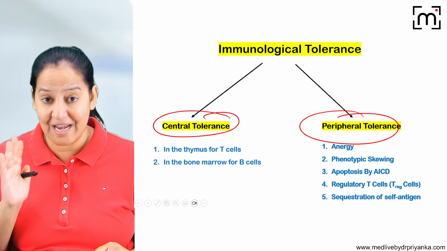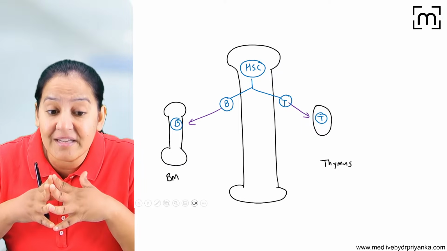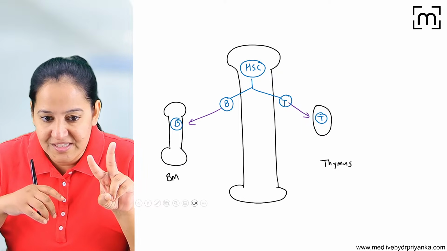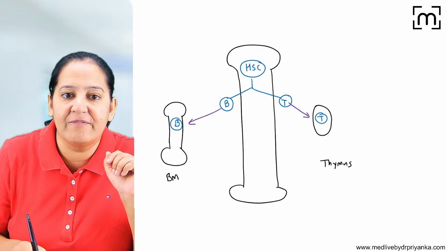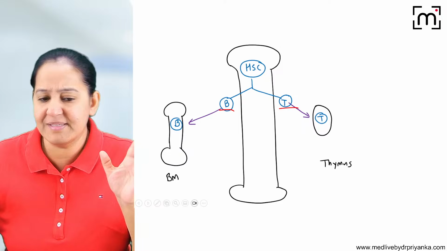I will discuss all of them, but let me explain the terms central and peripheral tolerance. For this, you have to understand how the B and T lymphocytes are formed. We have two soldiers, B and T lymphocytes. Where are they formed? They are formed in the bone marrow, and all the blood cells are formed in the bone marrow.